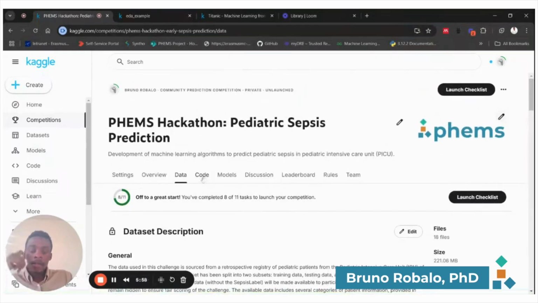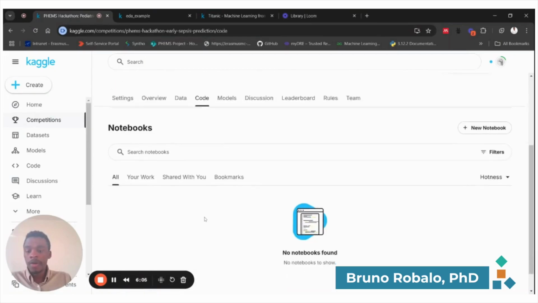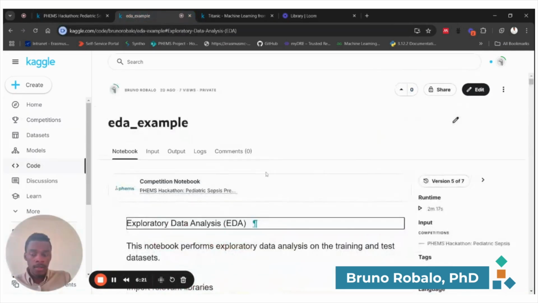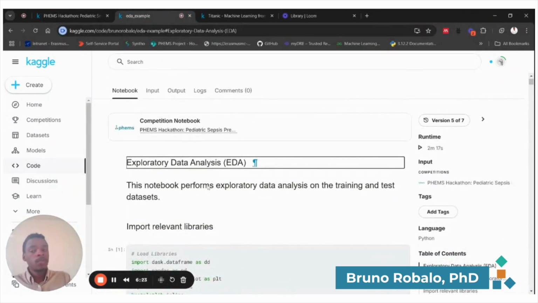And again, of course, in any modeling or analysis or this type of competitions, it is important to do a very good exploratory data analysis. So here on this code tab, you can find already an example of a data analysis script or just a notebook to start with. And this is, of course, something that we expect that each team and each participant uses their creativity to do a proper data exploration. But we provide here some beginning steps.